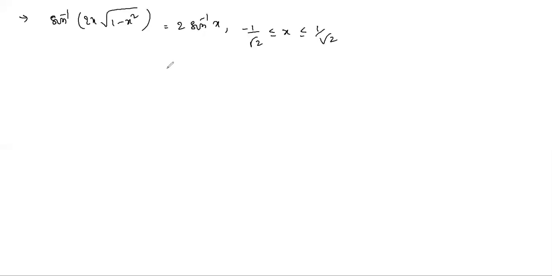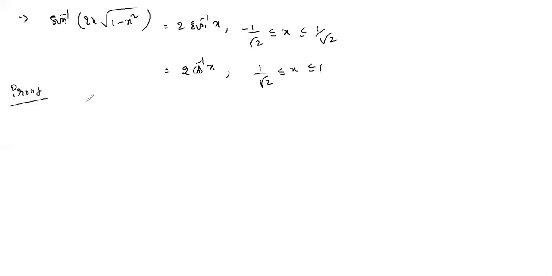Next one: sin inverse 2x into root 1 minus x square is equal to 2 sin inverse x for minus 1 by root 2 less than or equal to x less than or equal to 1 by root 2. And we can write this one as 2 cos inverse x also, for 1 by root 2 less than or equal to x less than or equal to 1.